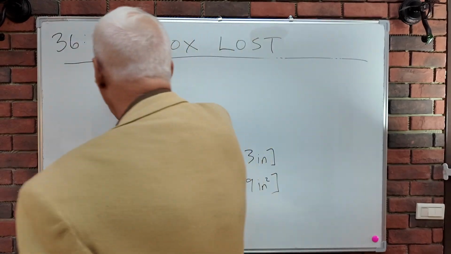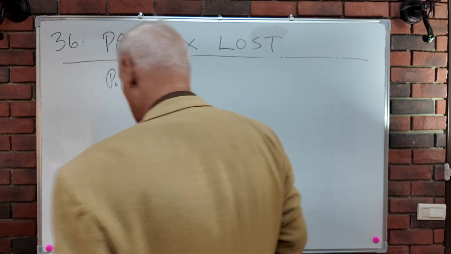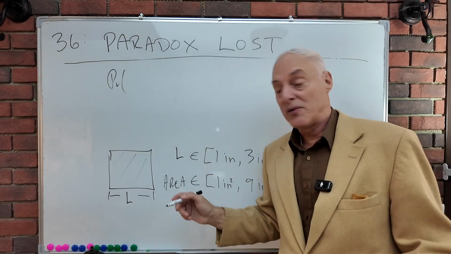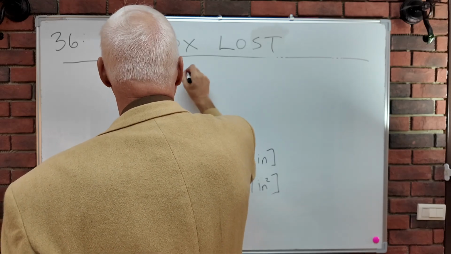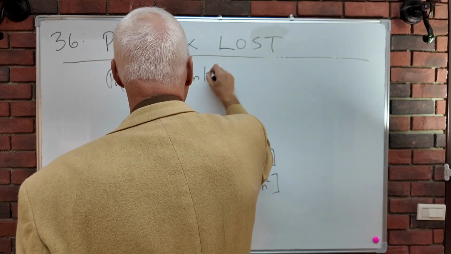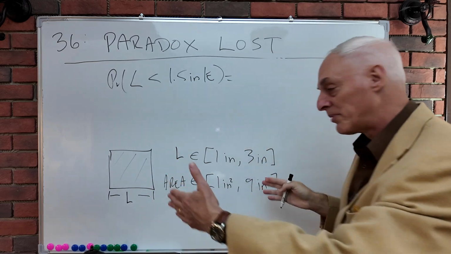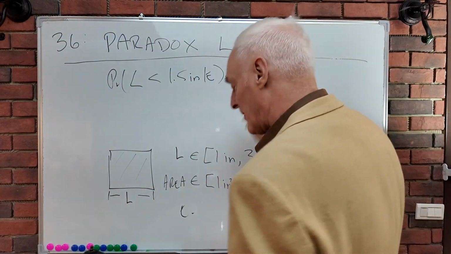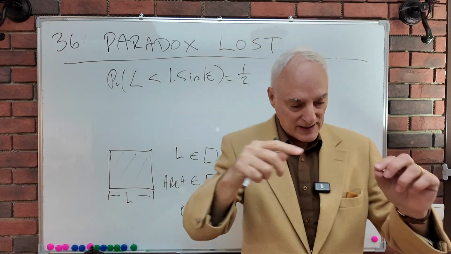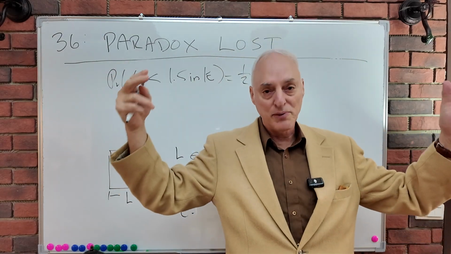For instance, we can ask any kind of question we want. We want the probability that the length will be less than 1.5 inches, given this evidence, and that evidently will be a half. By our principle of the individual constants, we're going to assign a uniform probability.